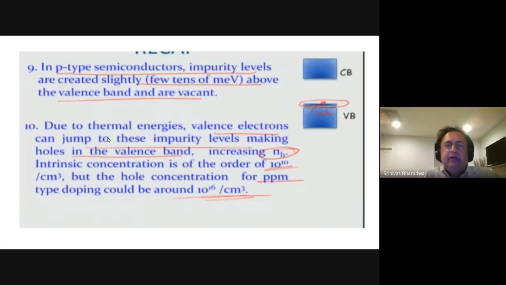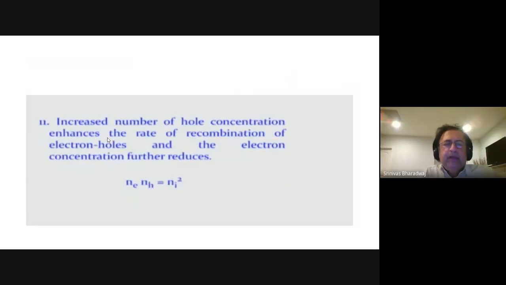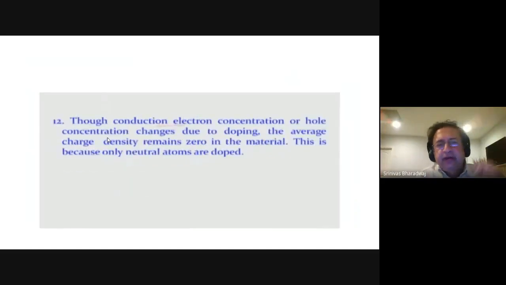Intrinsic concentration is of the order of 10 to the power of 10 per cm cubed, but the hole concentration can be around 10 to the power of 16 per cm cubed. So now Ne times Nh equals Ni squared. The rate of recombination of electrons and holes increases and the electron concentration further reduces.